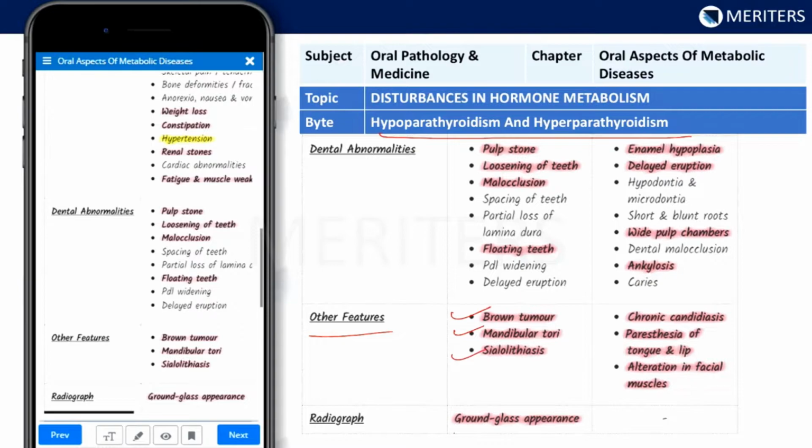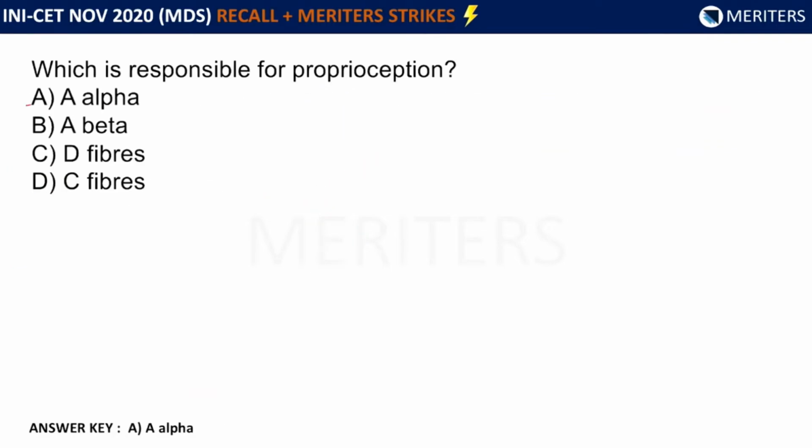Now we'll come to the hypoparathyroidism features. Enamel hypoplasia will be the main feature, along with delayed eruption, hypodontia, macrodontia, wide pulp chambers, blunt roots, dental malocclusion, and ankylosis. Other features will be paresthesia of the tongue and lip, and alteration in the facial musculature. Coming back to the question again, the patient had hypoplasia, microdontia, hypodontia, multiple unerupted teeth, numbness, and peripheral paresthesia. All these are given in the bite, so we can arrive at a conclusive answer of hypoparathyroidism.